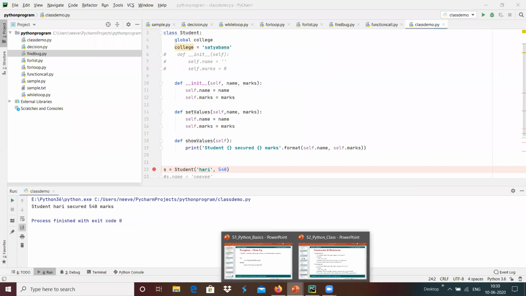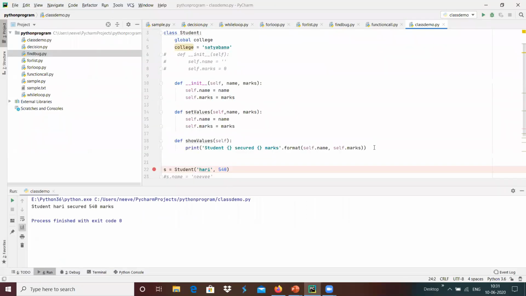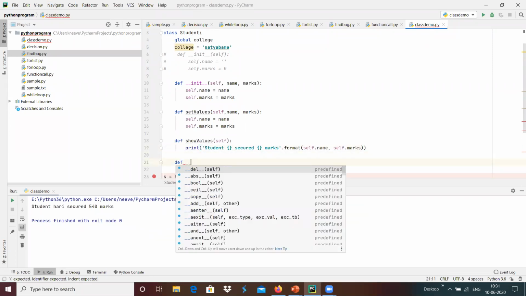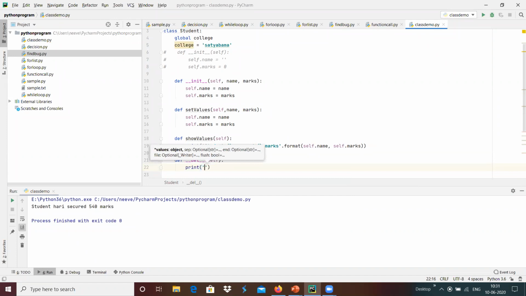In a similar way we have the destructor, which is a method that gets called at the time the object is going to be destroyed. The syntax for that is def underscore underscore del of self. That is the default destructor method, and I'm going to define def underscore underscore del over here, and print destructor called.